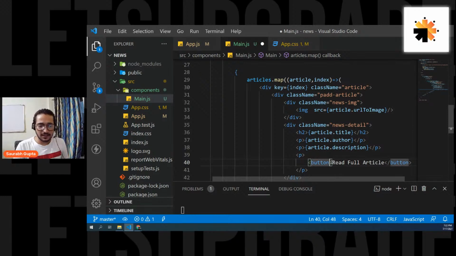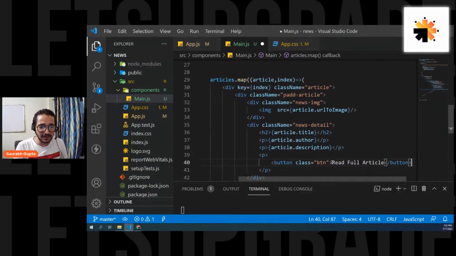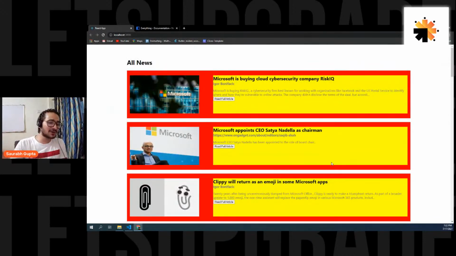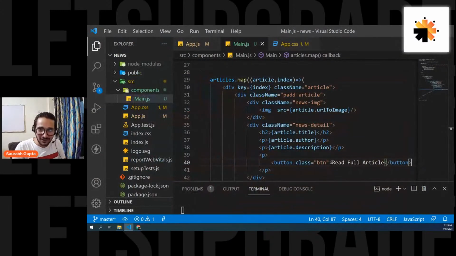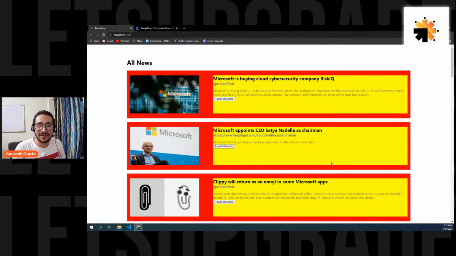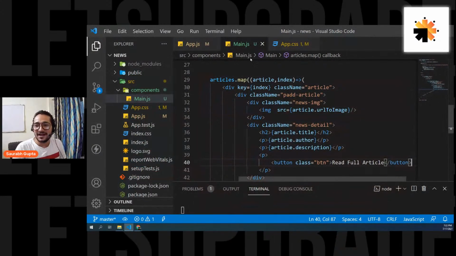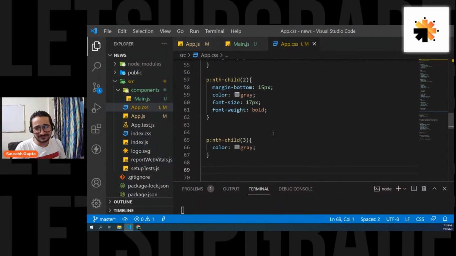Let's give it a class, class btn. Yes, I'm going to remove yellow. Don't worry. Right now, it's just for looking. Guys, this is not the final color of the website. I just do it because I want to see everything. We're going to remove everything. We're going to make it look good. It's just so that we can rectify each and every div.